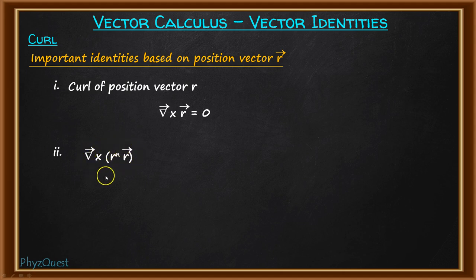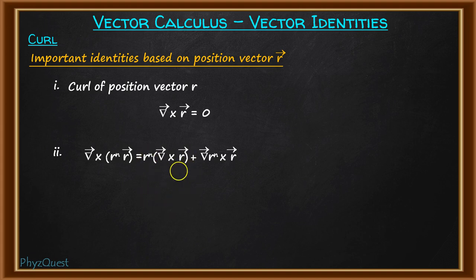If we apply the same rule here, this will be equal to R to the power n into del cross R, plus the second term, gradient of R to the power n cross vector R.